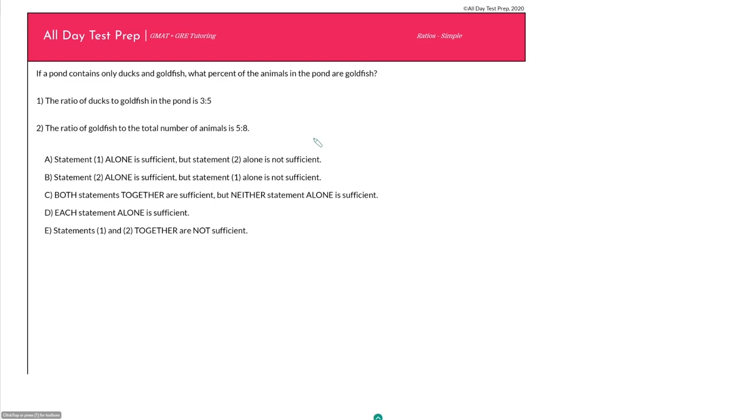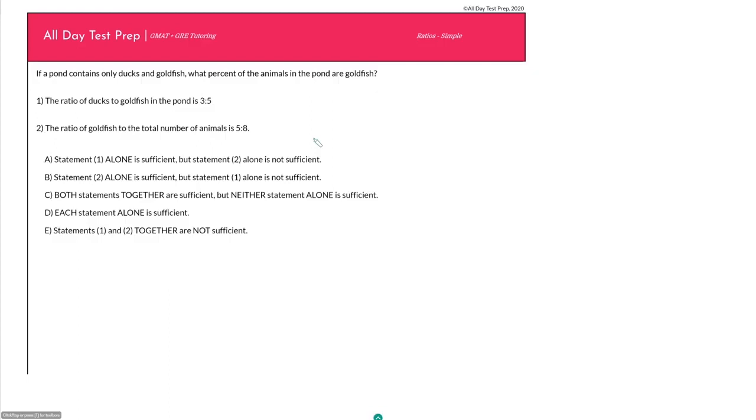Remember what I said in the intro. The thing that I like about ratio questions is that they're all the same. If you have a framework for doing them, the hard ratio questions are not that much different than the easy ones. And this is the video where we will go over that framework.